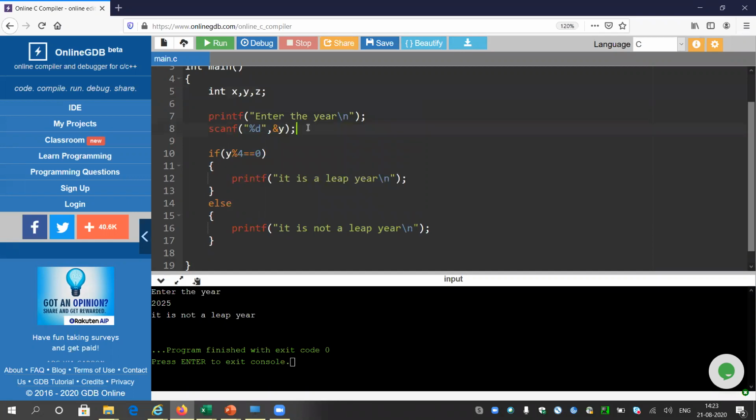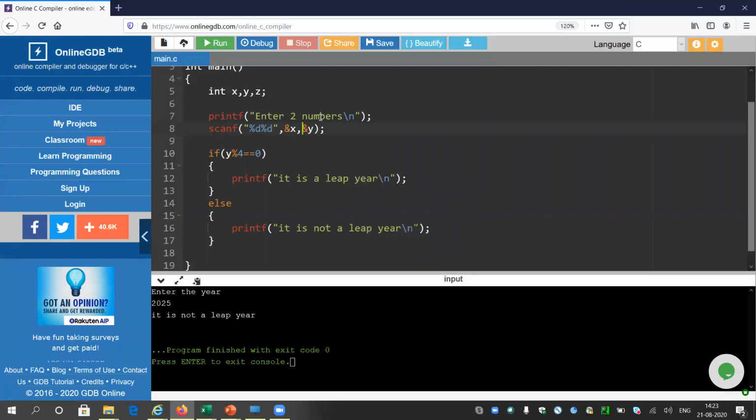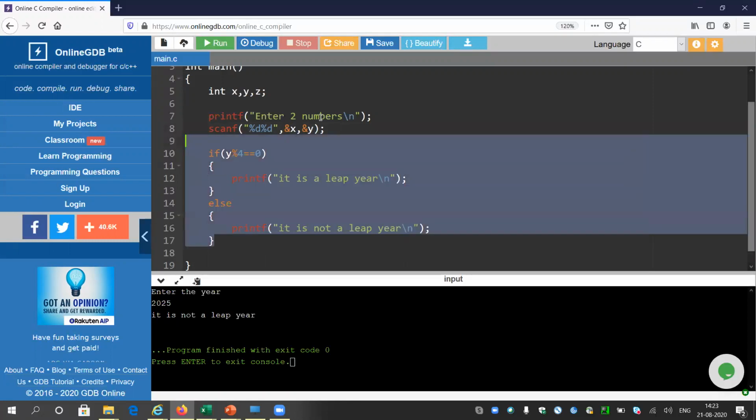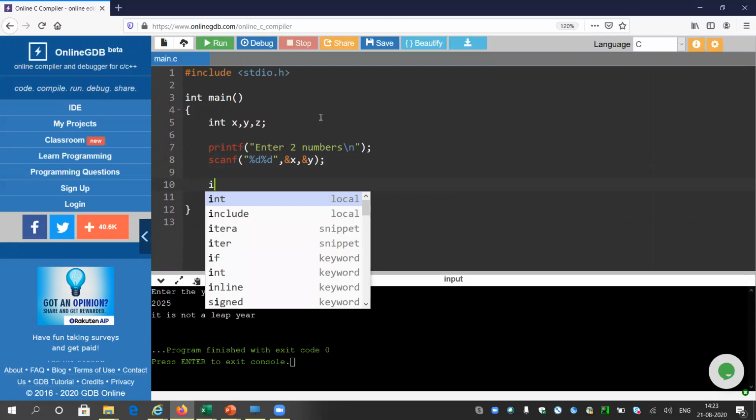I will print a message like enter two numbers. We can take input of two numbers in the same line, so %d x and %d y here. It is possible that the user has given the largest number as y, so you never know which is the largest number.